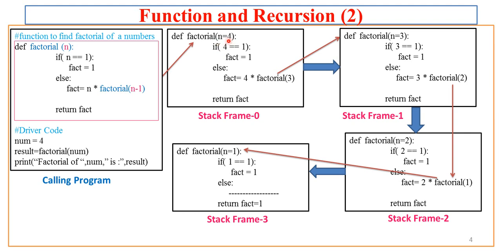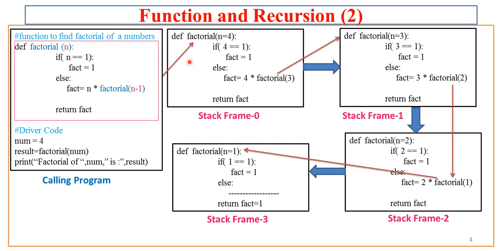For example, I have passed n equal to 4, so I pass num as 4, that will get copied in the n of the factorial function. Wherever there is n, that n will get replaced with 4. So here we have code like if n equal to 1, so here 4 equal to 1, fact equal to 1, else fact equal to n into factorial of n minus 1, that is, for this copy, 4 into factorial of 3.